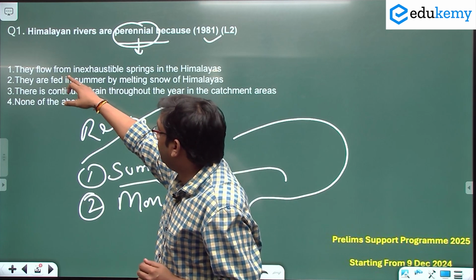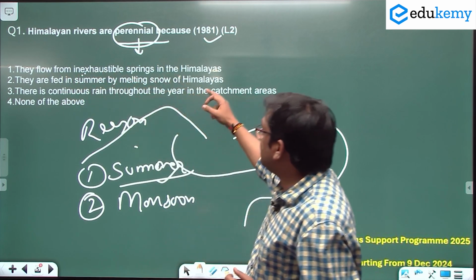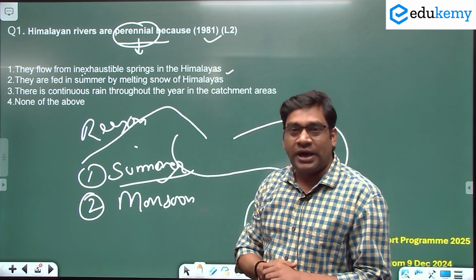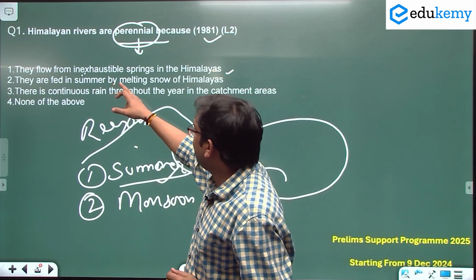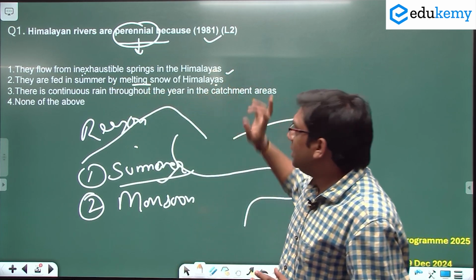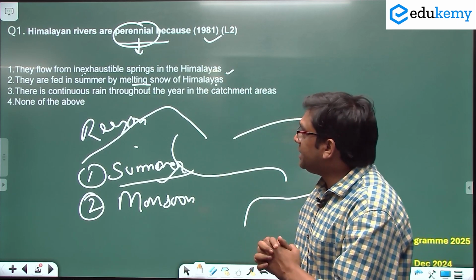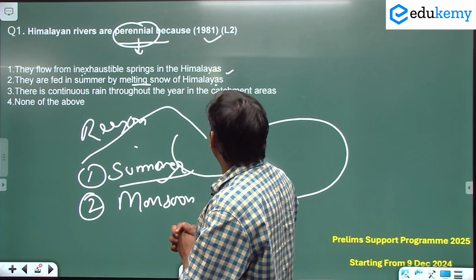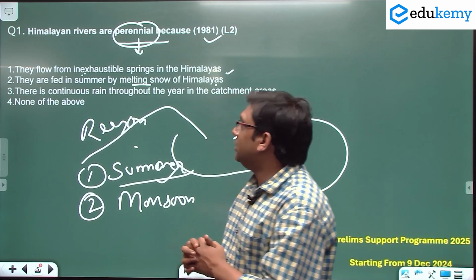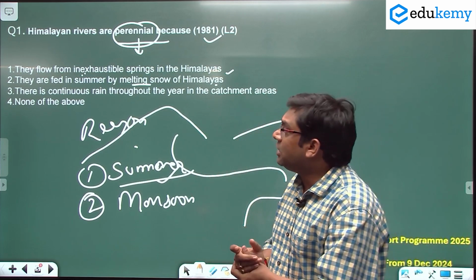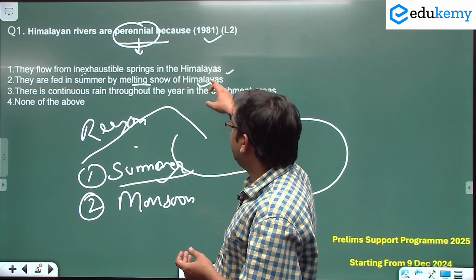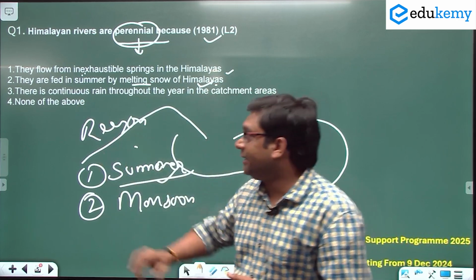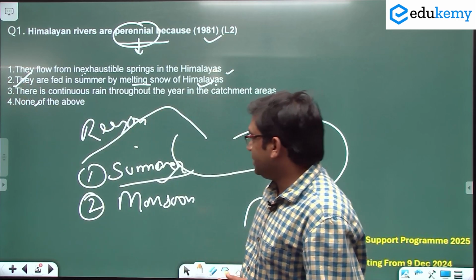First option is: they flow from inexhaustible springs in the Himalaya. Can we say this is correct about the perennial? No. They are fed in summer by melting snow of Himalaya. Yes, this is correct. There is continuous rain throughout the year in the catchment area, or 4, none of the above. Why are they perennial? Because of the reason here, they are fed in summer by melting snow of Himalaya. So option 2 is the correct answer.